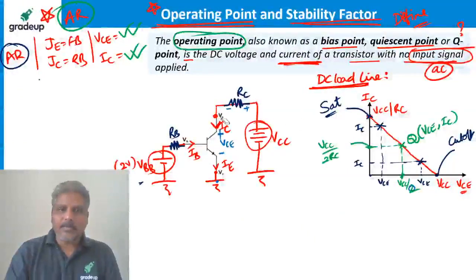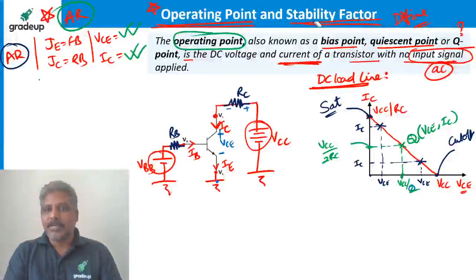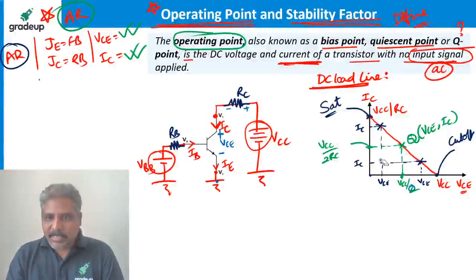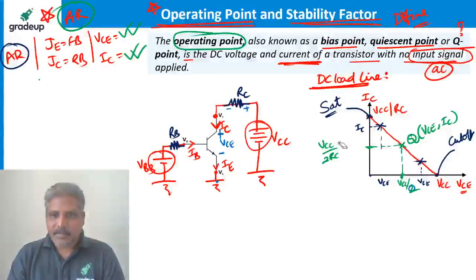Okay, now let me talk about operating point stability factor. So let me take out some lines here which are confusing unnecessarily for us. Let me take out these unwanted things which are not required.